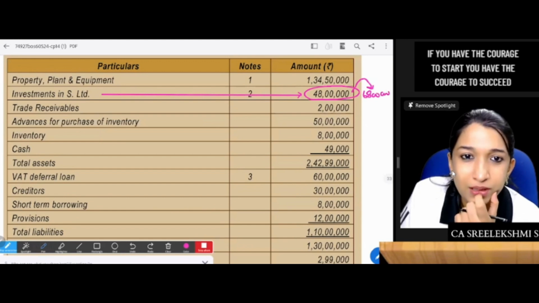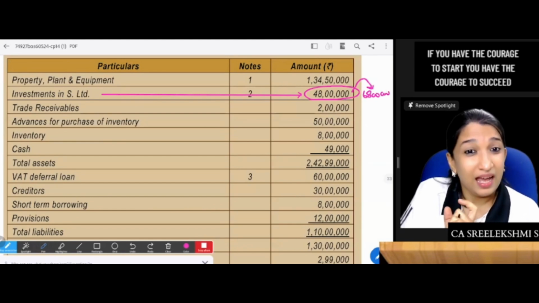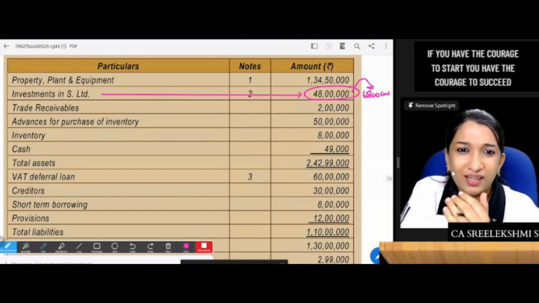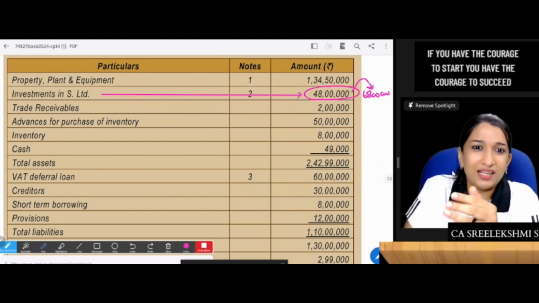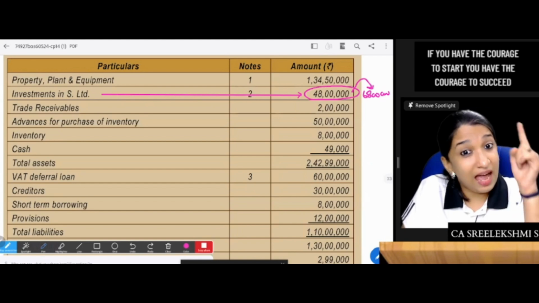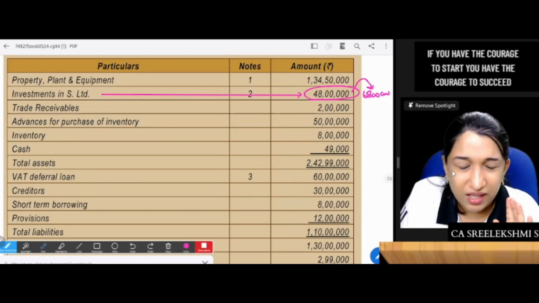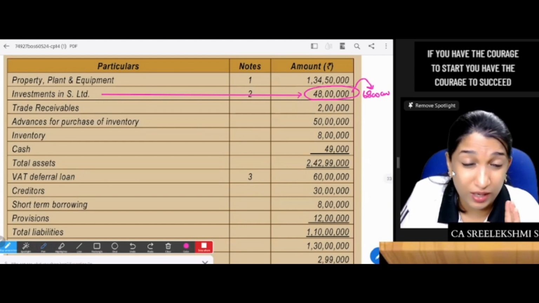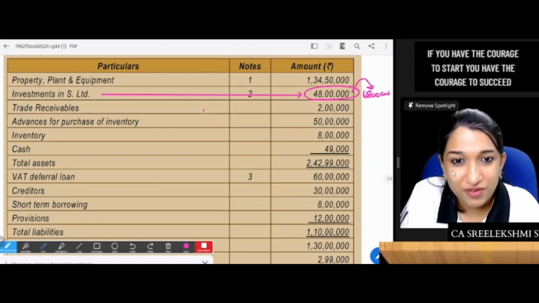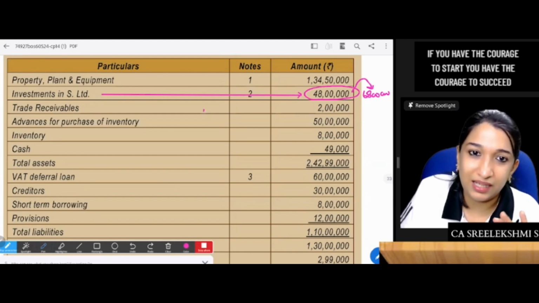Is it possible? As per IND AS 101, a first time adopter may calculate the value of investment either based on IND AS 27 or on the date of transition. As per IND AS 27, you can value at cost, or as per IND AS 109, or you can calculate the fair value on the date of transition, or the cost, previous GAAP carrying value.